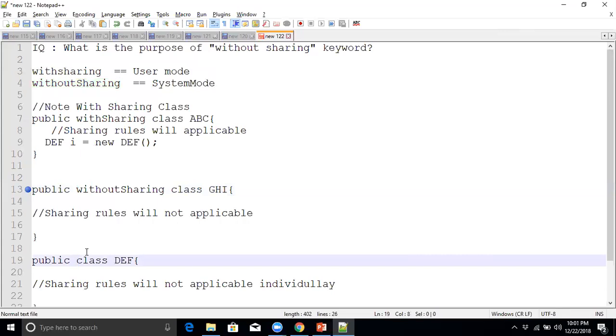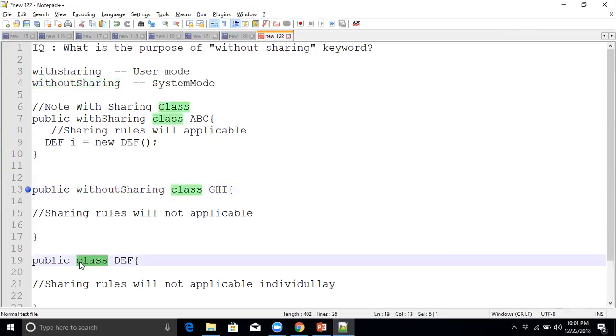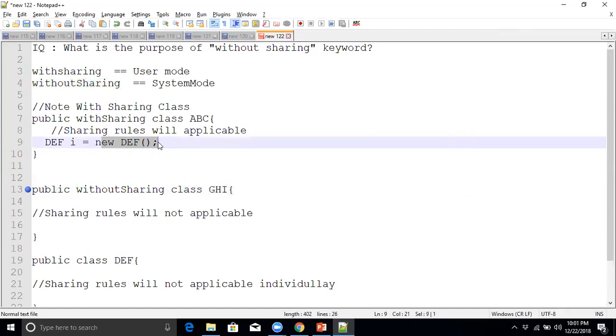So if you want to run complete code in without sharing mode always, you need to specify the without sharing keyword. For example, if our requirement is to call some classes from the with sharing class, at that time we need to specify the without sharing keyword. If we are not specifying any keyword, then this class will run in user mode, with sharing mode. If you specify the keyword, then this class will run in system mode only. That's the purpose of the without sharing keyword in the class.